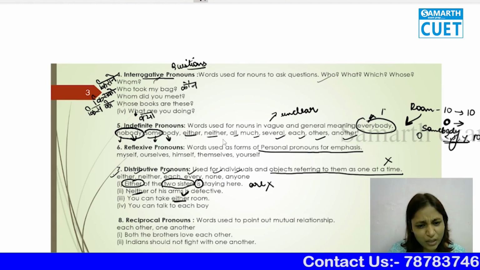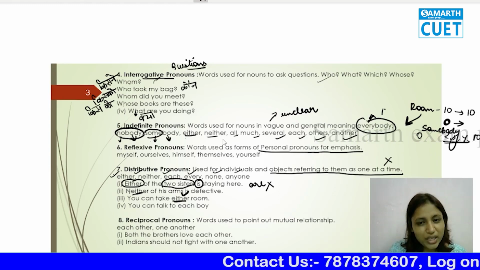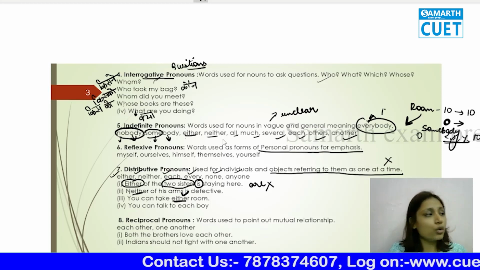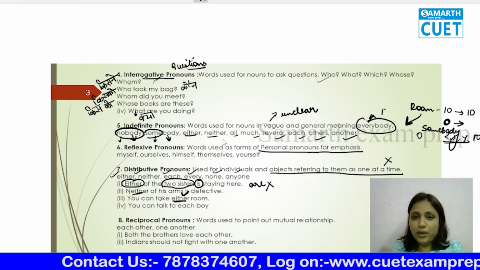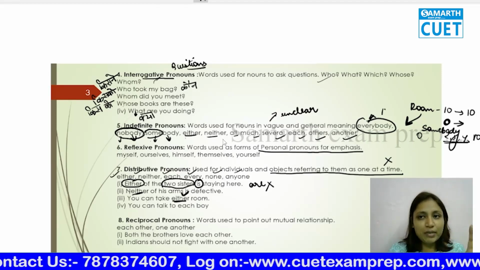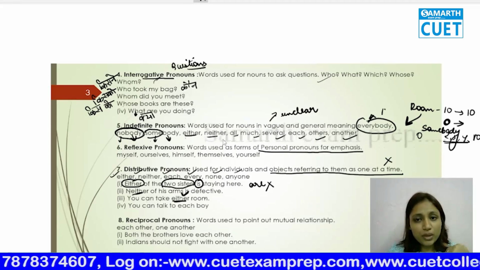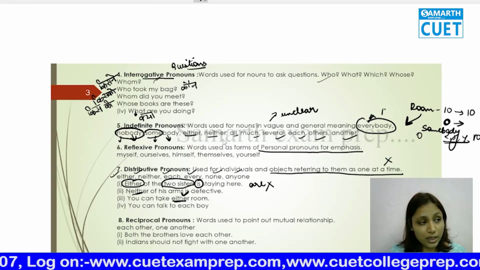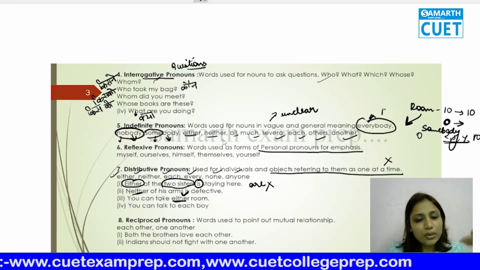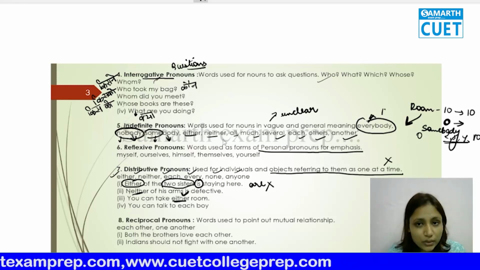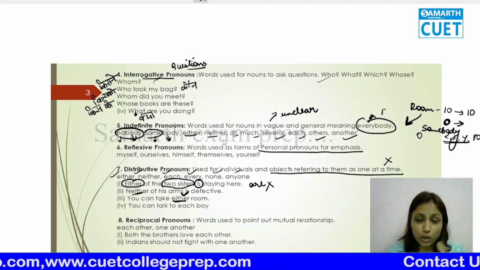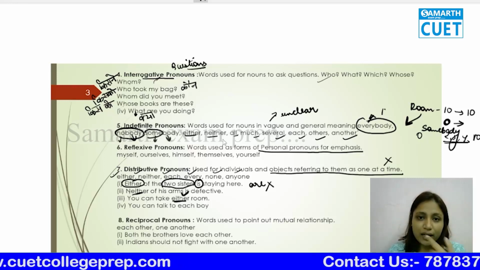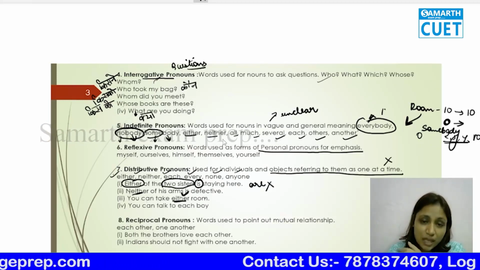That means any room. You can talk to each boy. That means you can go and talk to each person. We are talking about them one at a time. There can be 100 boys, but you can go and talk to each boy. Means what I mean is that you can go and talk to each one of them. Individually you can go and talk, and you have the right to talk to each boy. हर एक लड़का. Every means सब लड़के.